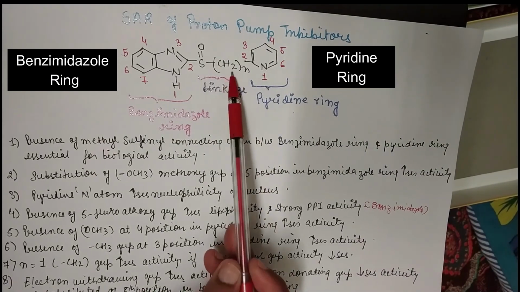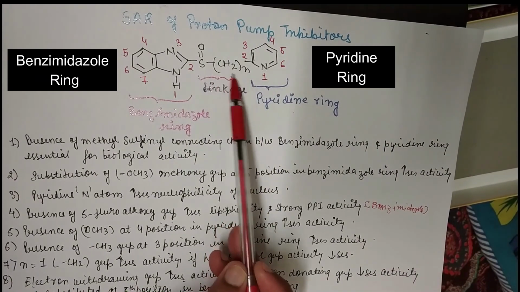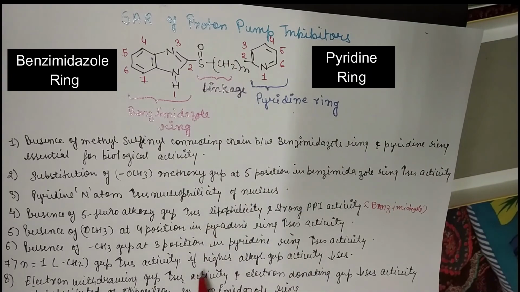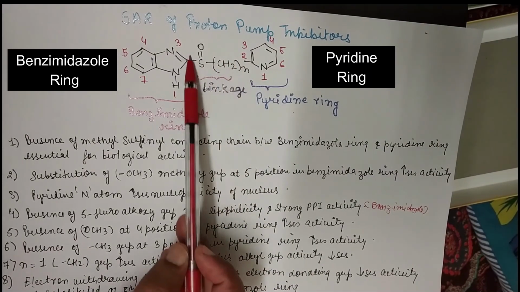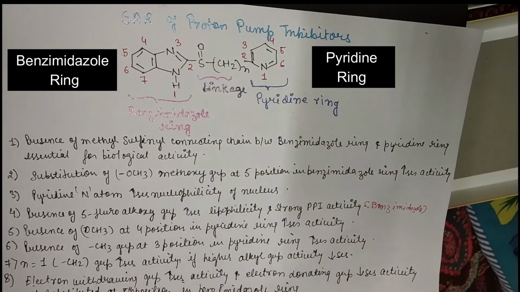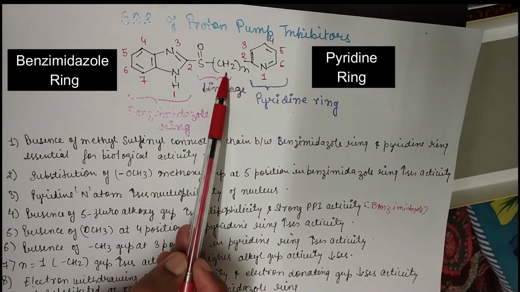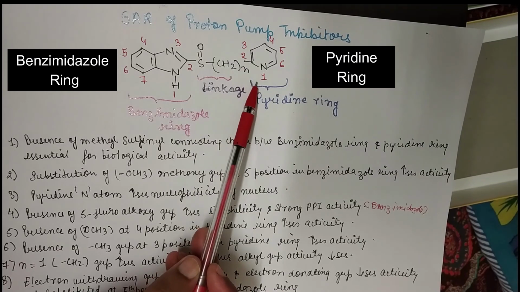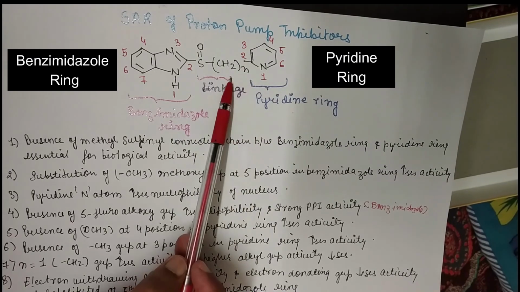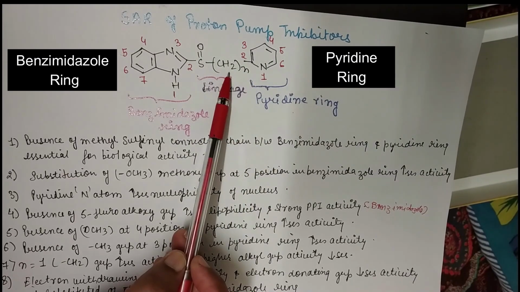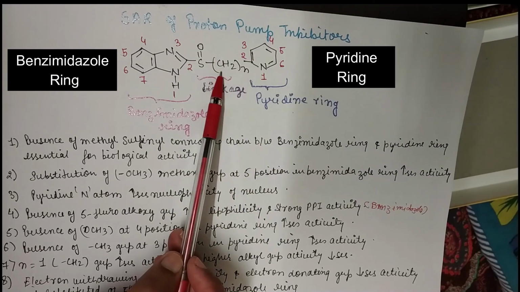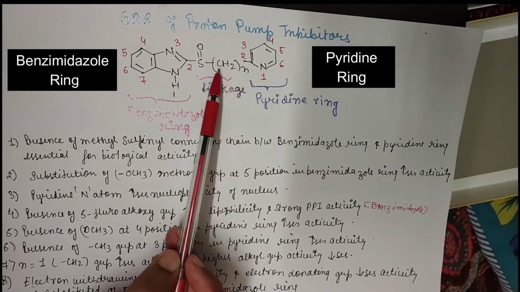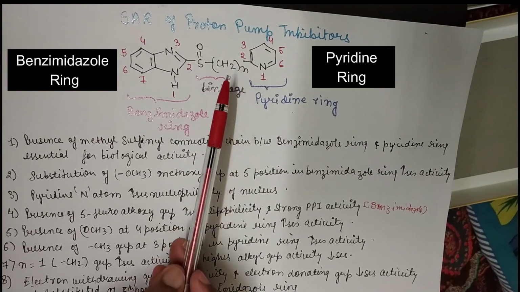Next, linkage CH2. If n means one alkyl group is present, it will show maximum activity. Means if only a single CH2 group is there, then it will produce the maximum activity. Okay, so if CH2 is 1, then it will give the maximum activity. If you increase this chain to 2 CH2 groups or 3 CH2 groups, the activity will decrease.